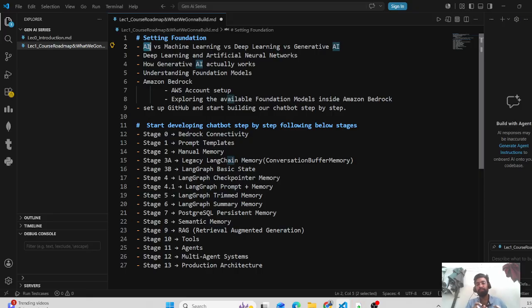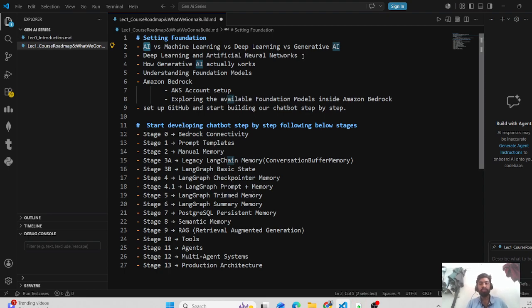How did we move from machine learning to deep learning? What was the weak point in machine learning that it couldn't solve, so we moved to deep learning? What extra flavor does generative AI bring to deep learning? In every layer some improvement has been done. In every layer something was missing, the next layer came, solved that problem, and increased the growth. That is what we are doing: growing in these stages, following each step by step.